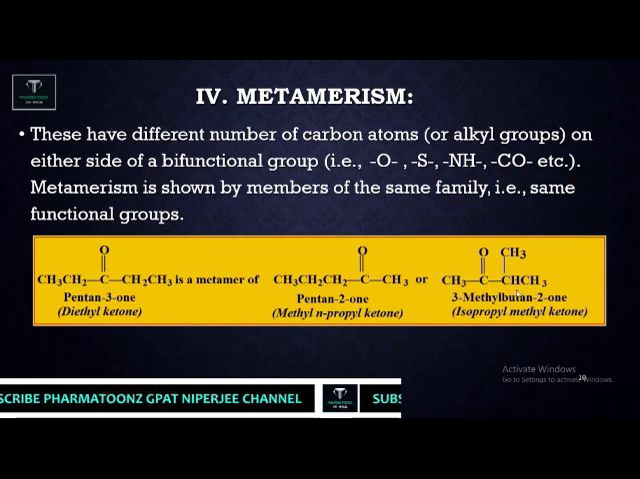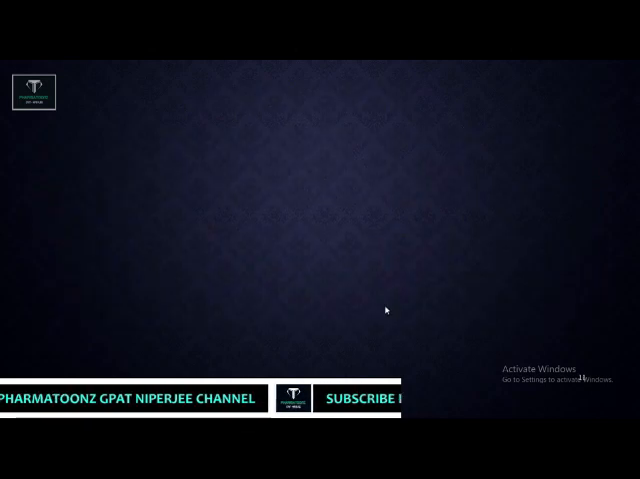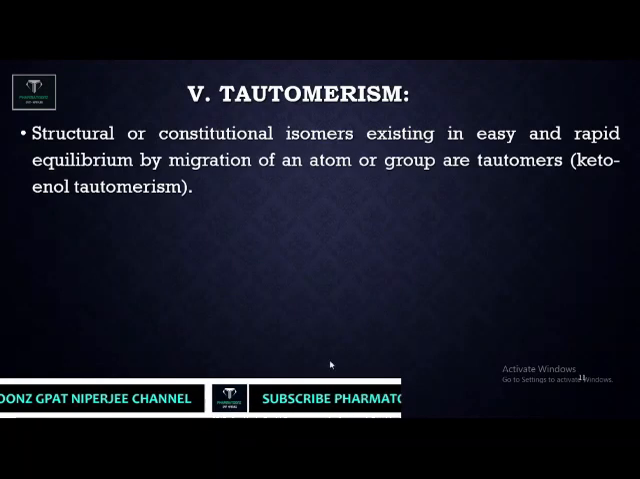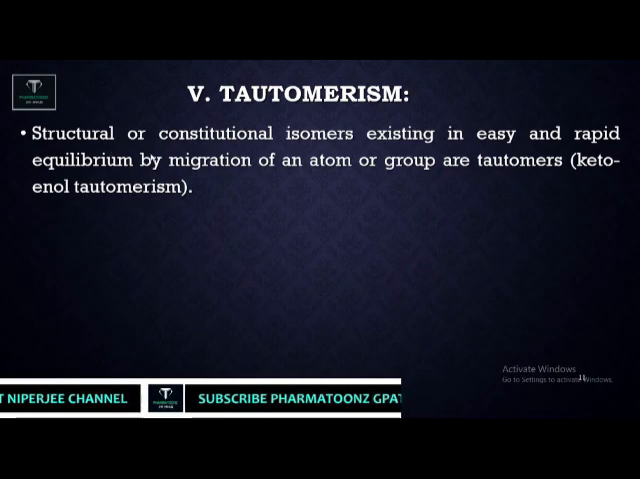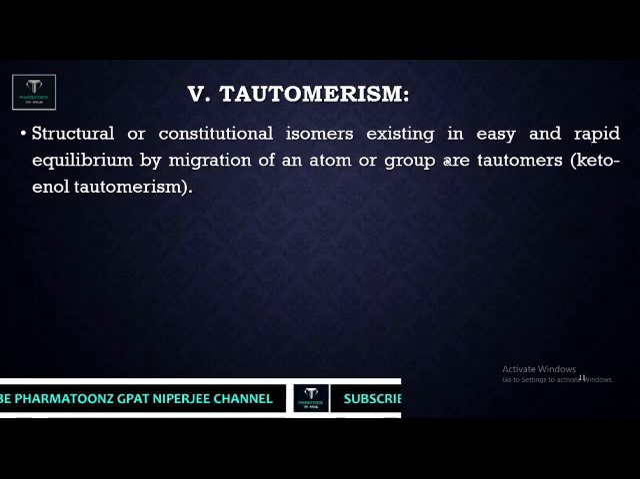So these two are called metamer family or metamers of the diethyl ketones. Different numbers of carbon present on either side of the functional group are called metamers of each other. Next is tautomerism. It is a type of structural as well as constitutional isomerism existing in easy and rapid equilibrium by migration of an atom or group, called tautomers of each other.